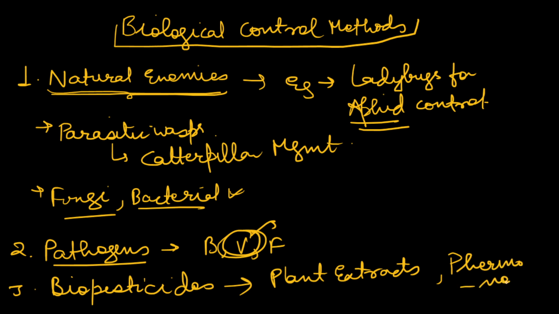Pheromones, that is nothing but the hormones. Use of hormones. So this can be used to trap insects, to trap pathogens. So this is another control method. We can also